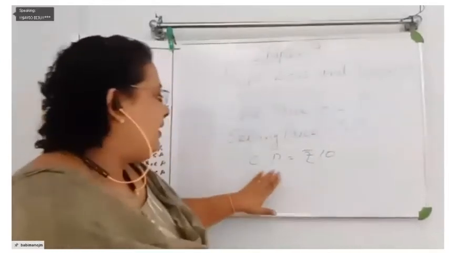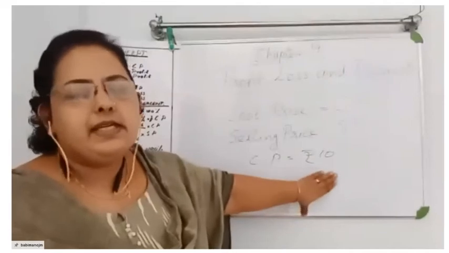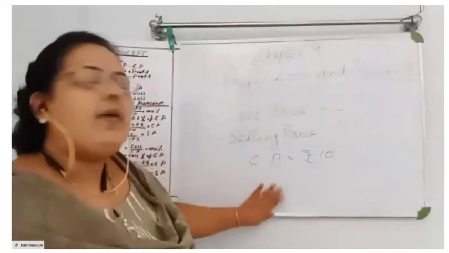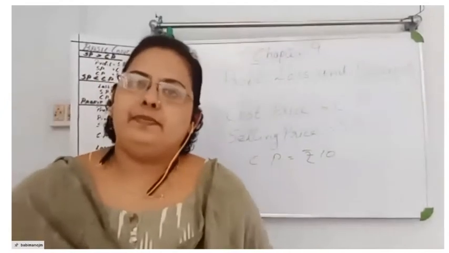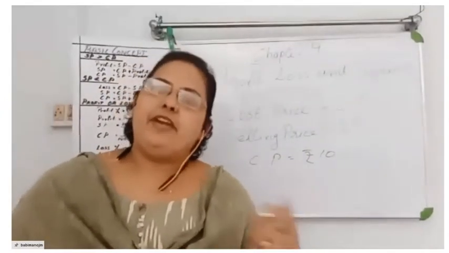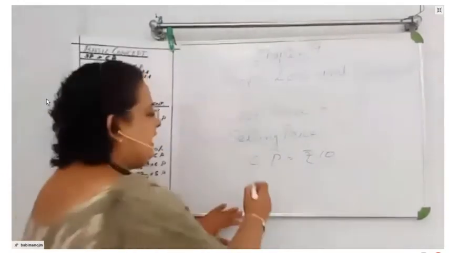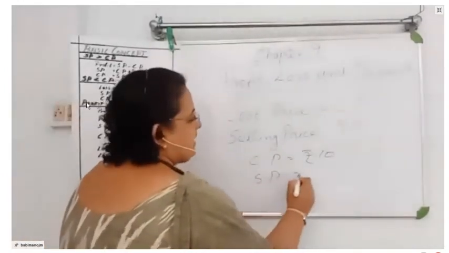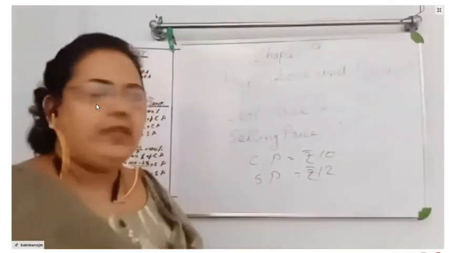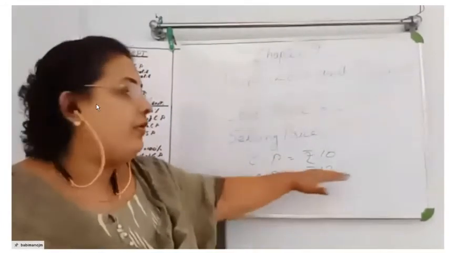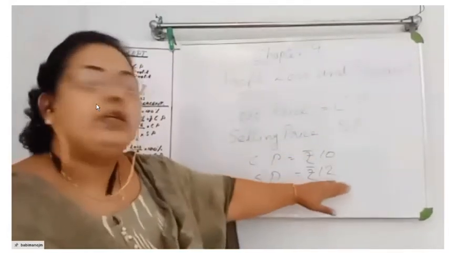Now I sold it to my friend for 12 rupees. I sold the same chocolate to my friend for how many rupees? 12 rupees. So the selling price will be rupees 12. So I bought a chocolate for rupees 10 and I sold it for rupees 12.